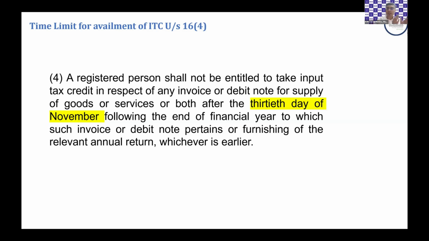Section 16.1 clearly says that I will give you this credit. It is your statutory right, and you can claim it, but it is subject to certain conditions. You have to claim it in a certain manner and within a certain time frame. We all know that the time frame earlier was 30th of September of the following financial year, which now has been extended to 30th of November.